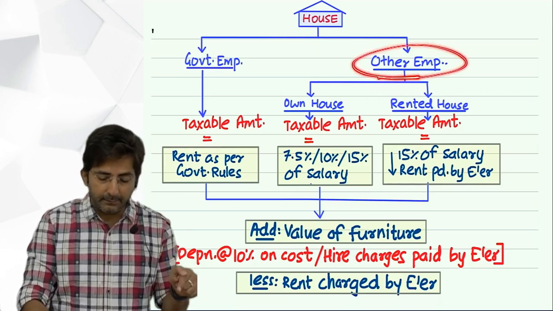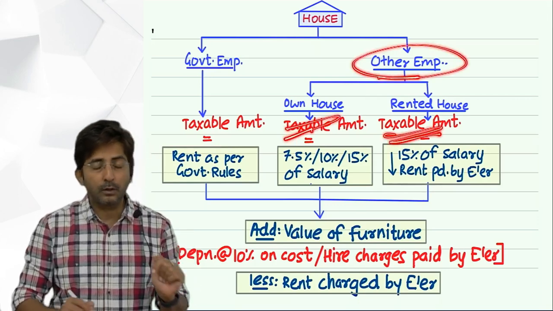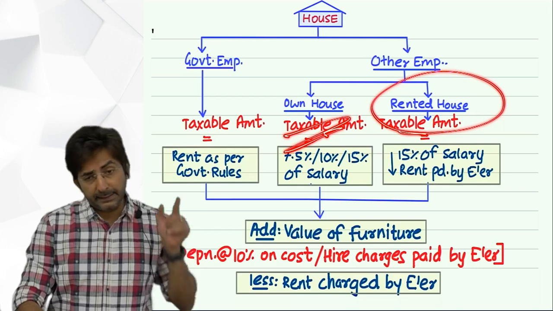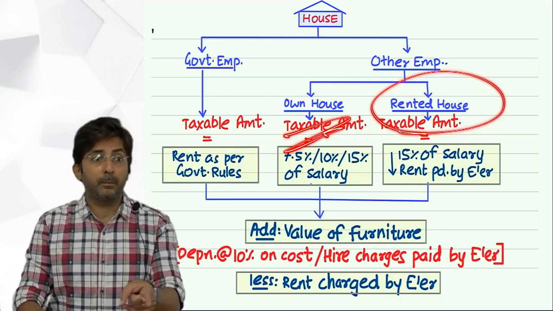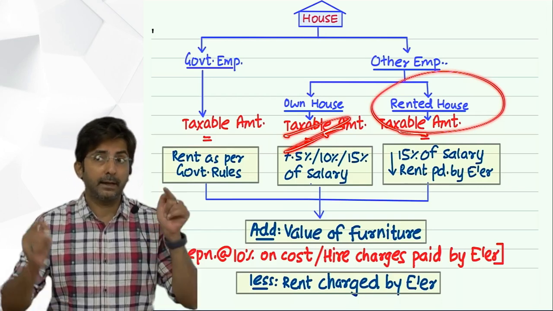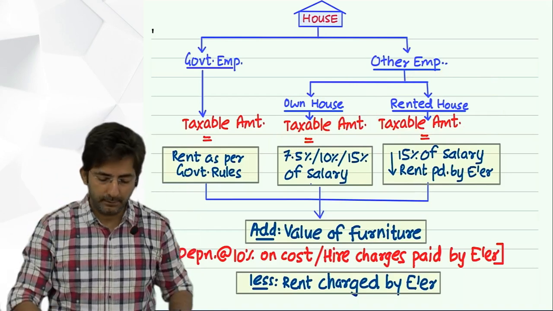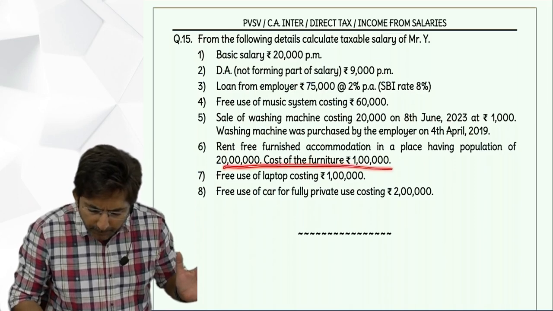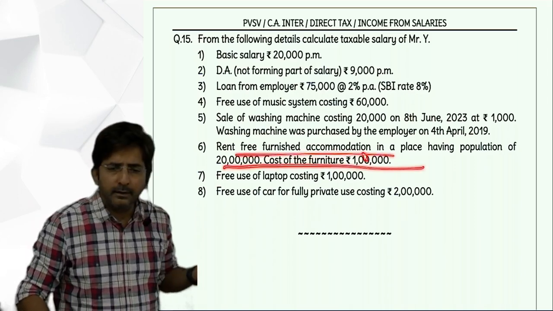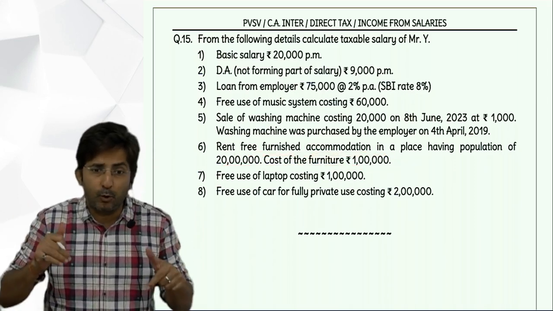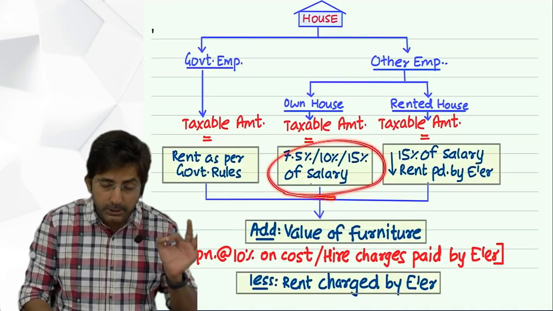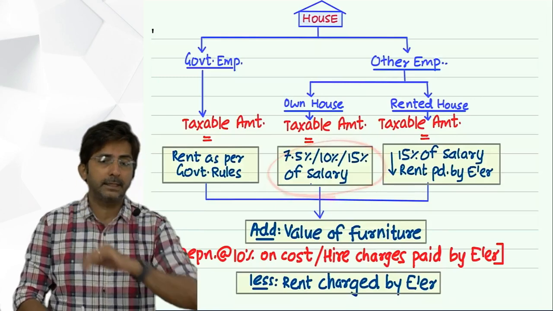And then decide whether own house or rented house. For this, what did I say? It is always own house only. If it is rented, they will write rent paid by employer. Have they written rent paid by employer? Just check that. Have they given rent paid by employer? It's not given. So it is not a rented house. That means it's an own house. And once it is own house, you have to check the population and select the percentage.